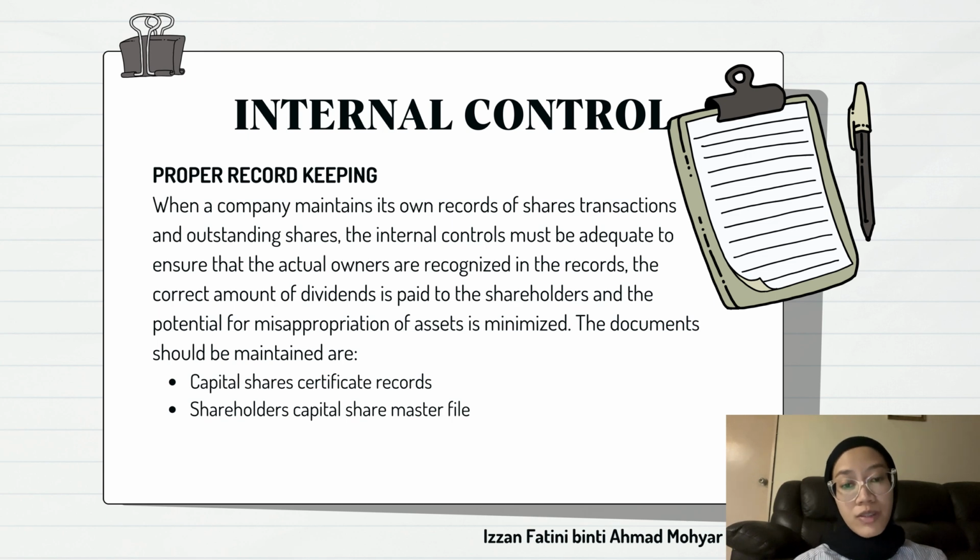So there are a few documents that should be maintained, which are capital share certificate records and the shareholders' capital share master file. These two documents are so important to keep maintained.